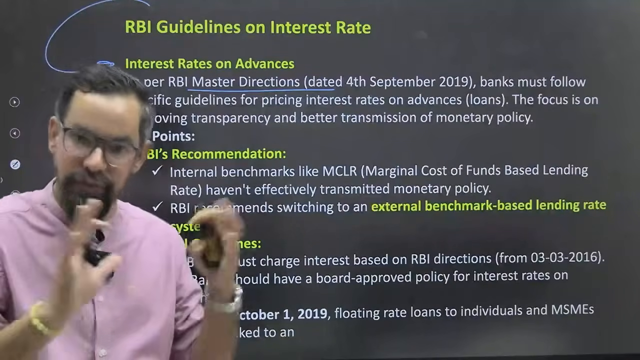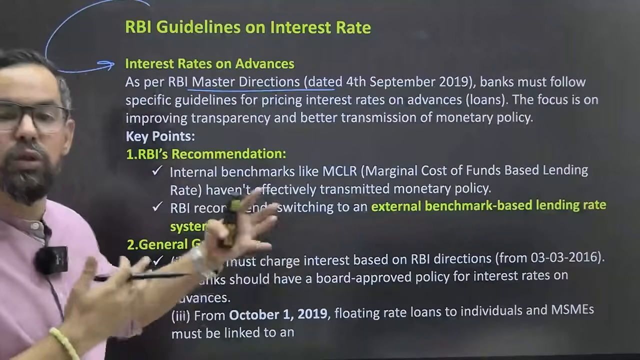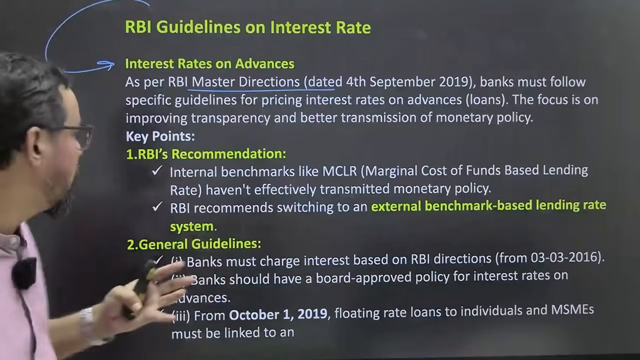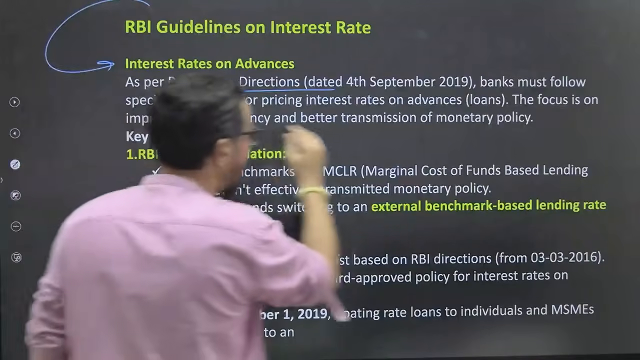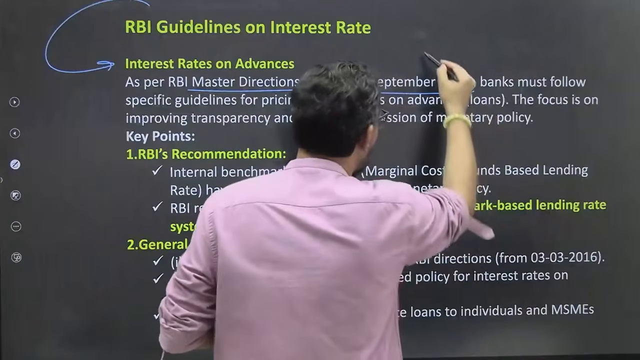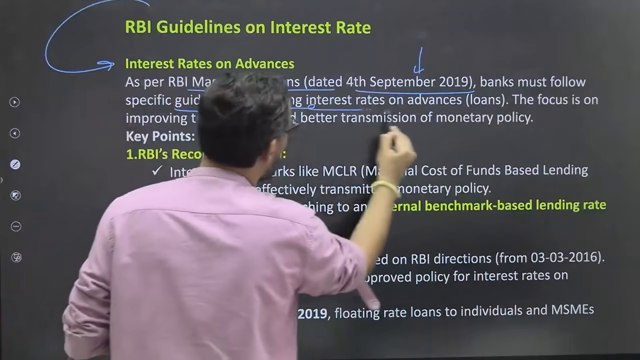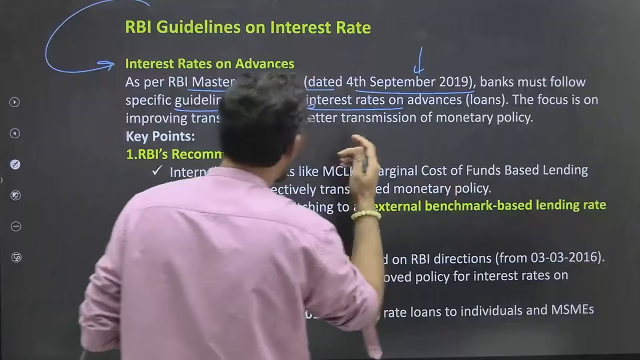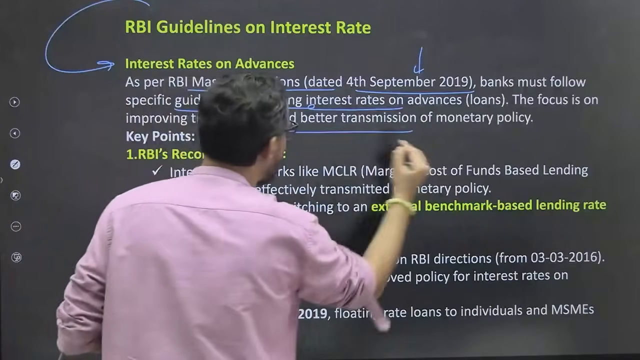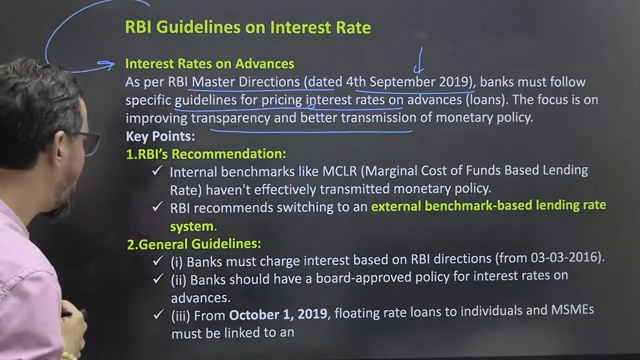Both we use in different areas. Understanding those particular areas is very very important, okay. So as per RBI Master Direction, 4th September 2019, banks must follow specific guidelines for pricing interest rate on advances. The focus is on improving the transparency and better transmission of monetary policy.